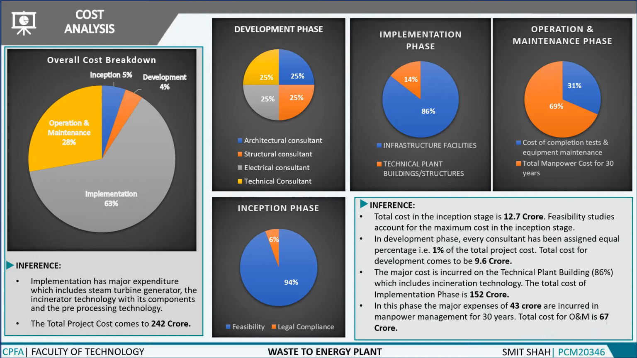For the implementation phase, the major cost is incurred on the technical plant building, which includes incineration technology. The total cost of the implementation phase is 152 crore. In the operation and maintenance phase, the major expense of 43 crore is incurred in manpower management for 30 years. Total cost for O&M is 67 crore. Among all the phases, implementation phase cost is more than the other phases. After calculating all the costs, we got the final project cost to be 242 crore.